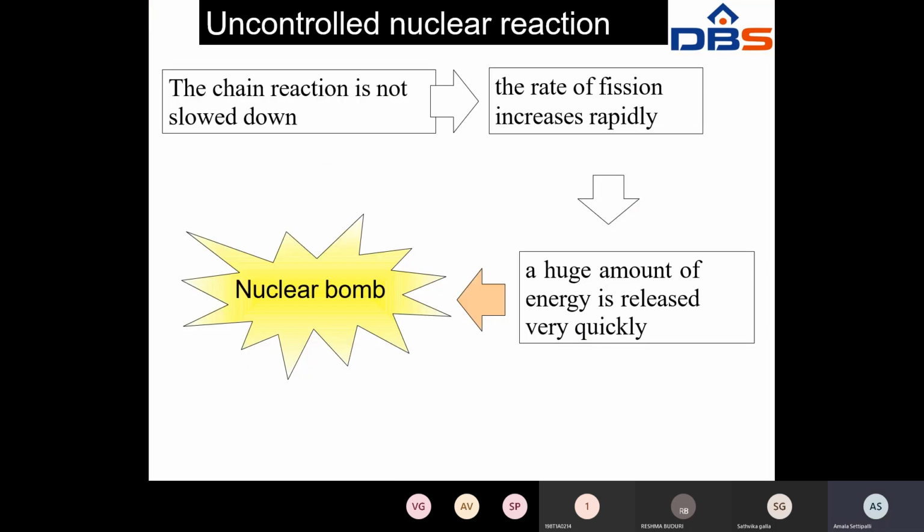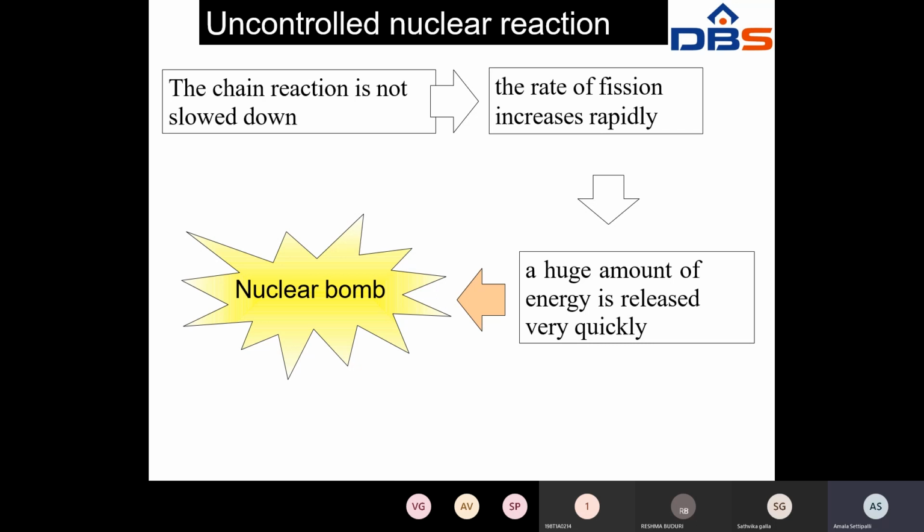Uncontrolled chain reaction. The chain reaction does not slow down. If in a nuclear reactor the nuclear chain reaction is not controlled, the rate of fission increases rapidly. Whenever the rate of fission increases rapidly, a huge amount of energy is released very quickly. That is nothing but the nuclear bomb. You know that bombs are also made with uranium, thorium, which are nuclear elements. That is the nuclear bomb.